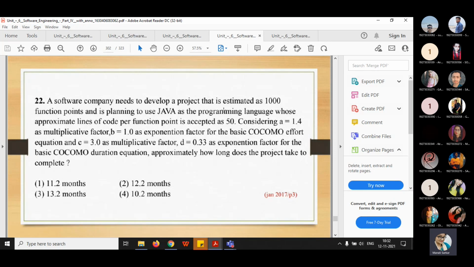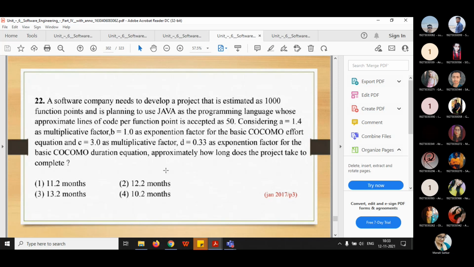Considering a equal to 1.4 as the multiplicative factor and b equal to 1 as the exponential factor for the basic COCOMO effort equation, and c equal to 3.0 as the multiplicative factor and d equal to 0.33 as the exponential factor for the basic COCOMO duration equation, approximately how long does the project take to complete? Four options are given.